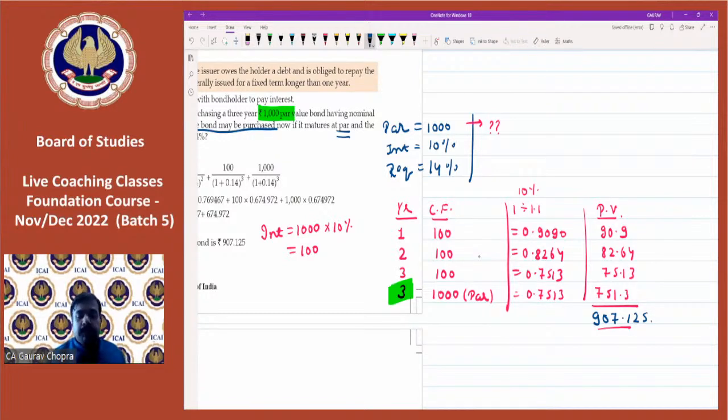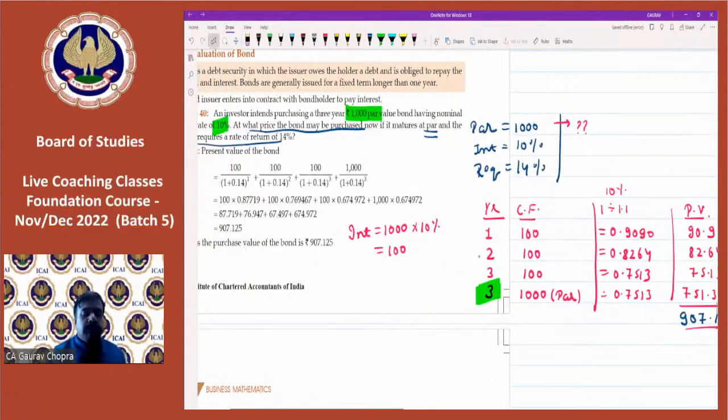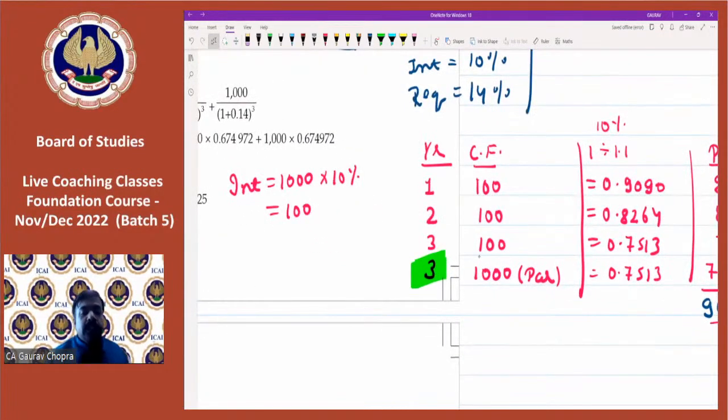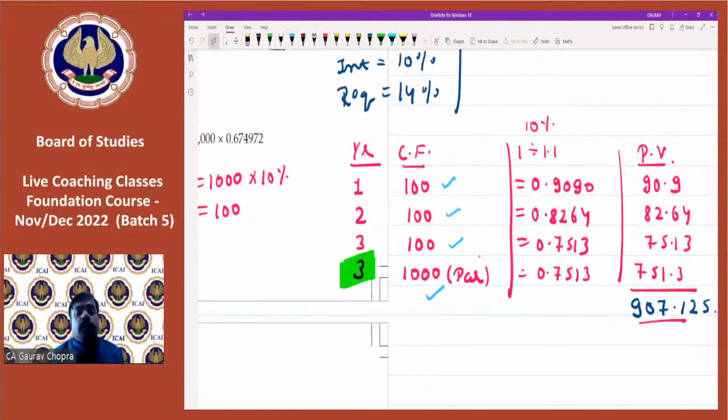Okay, so let me explain once again the complete concept. Here we are investing in a bond. The bond has a certain par value and we will get a rate of interest on it. But at what price should we purchase the bond so that we get a return of 14%? So first of all, we divided this as per the table. In the first year we will be getting interest of 100 rupees, second year 100, third year also 100. Every time we are getting 100 rupees. In the third year we are also getting the par value. Then we use our formula 1 divided by 1 plus rate.